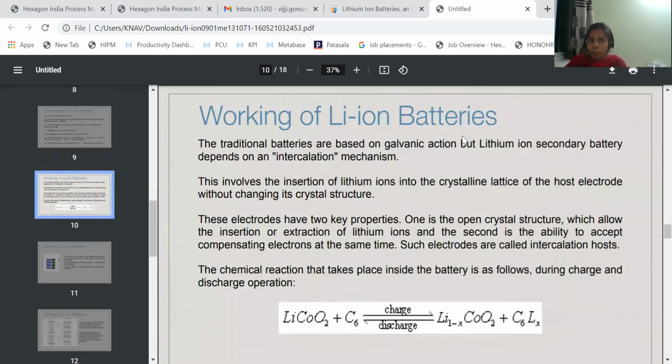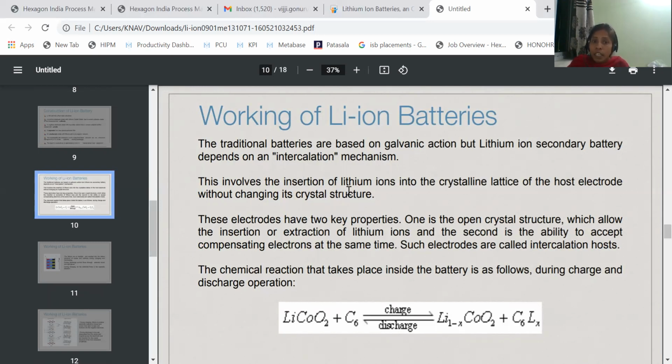Now, the working of lithium ion batteries. Traditional batteries are based on galvanic action, but the lithium ion secondary battery depends on an intercalation mechanism. It is not based on the galvanic cell mechanism, because all the other batteries work on the galvanic cell, but this is based on the intercalation mechanism.